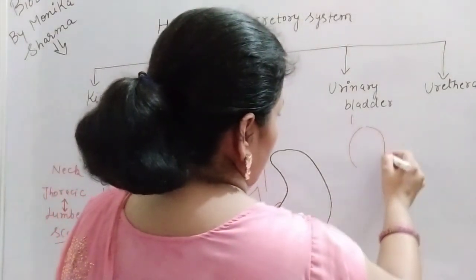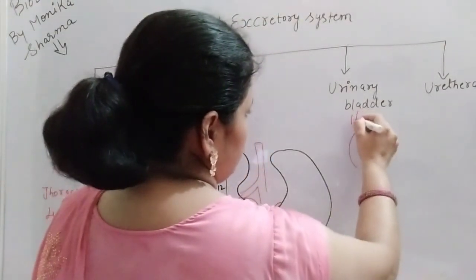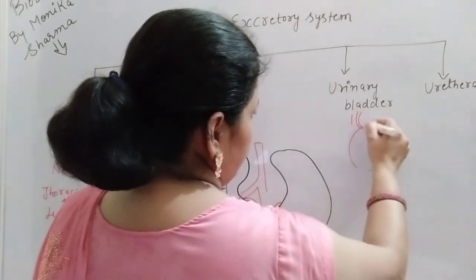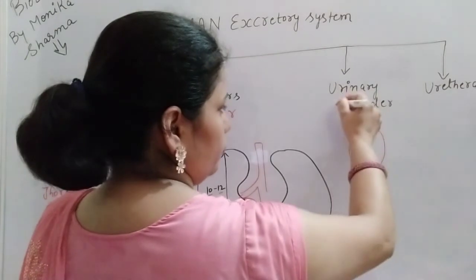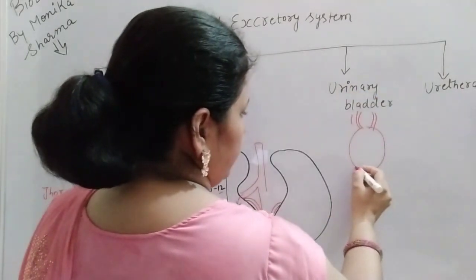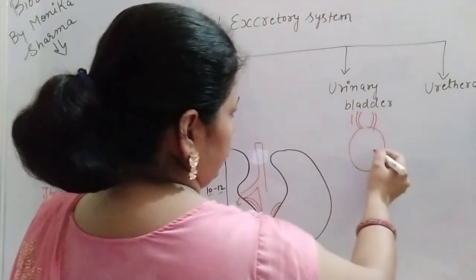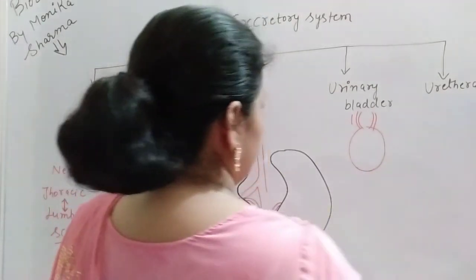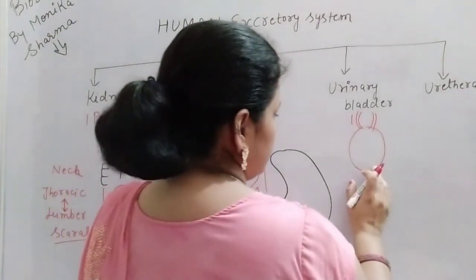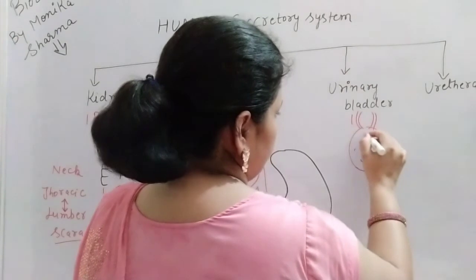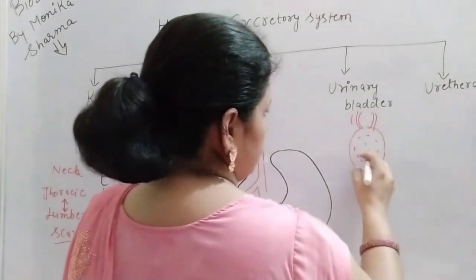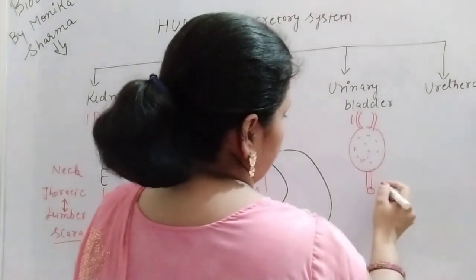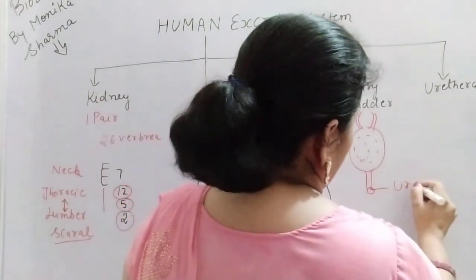Then both the ureters open into a large swollen sac-like structure. Suppose that is the urinary bladder and these are the two ureters coming from the kidney. That sac-like structure is the urinary bladder. When it is totally filled with urine, the urine passes through the urethra.